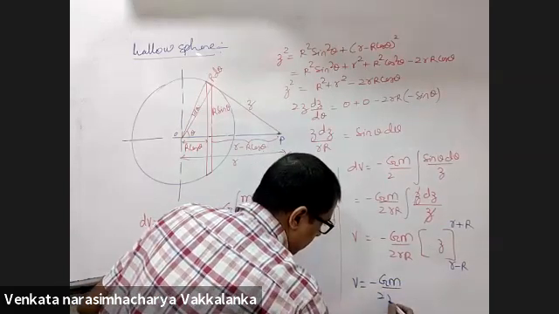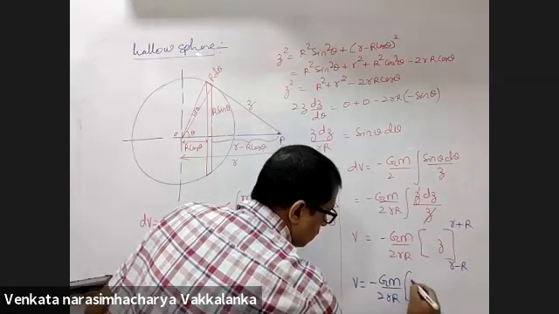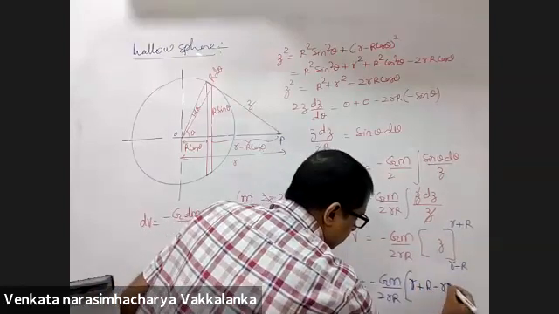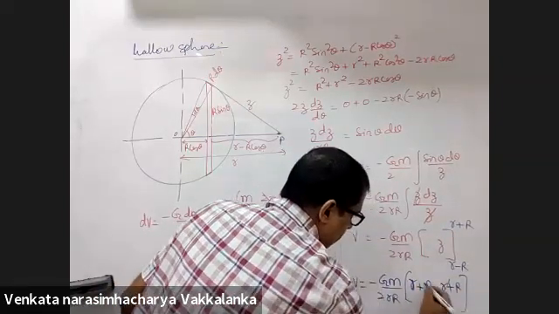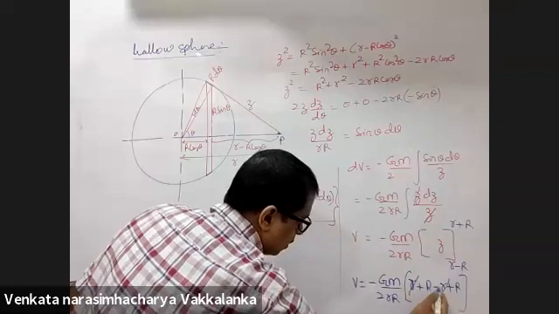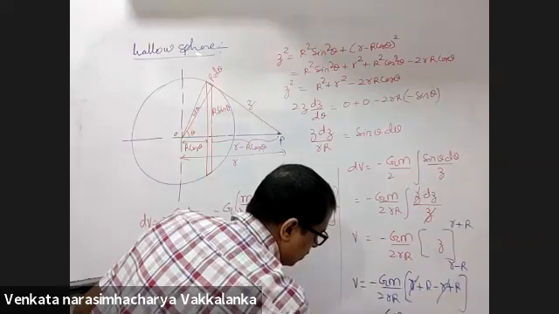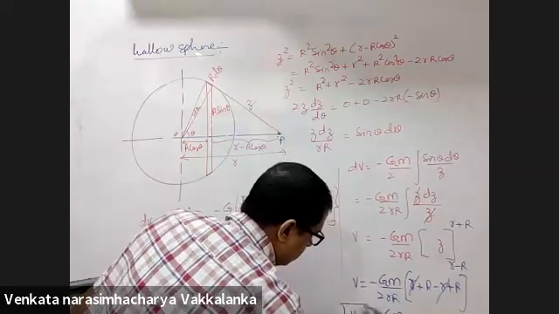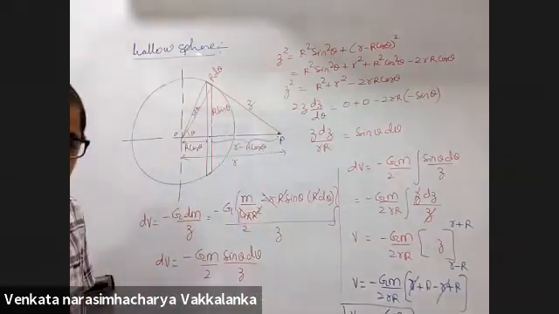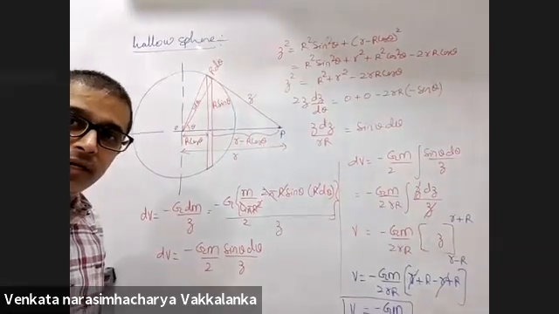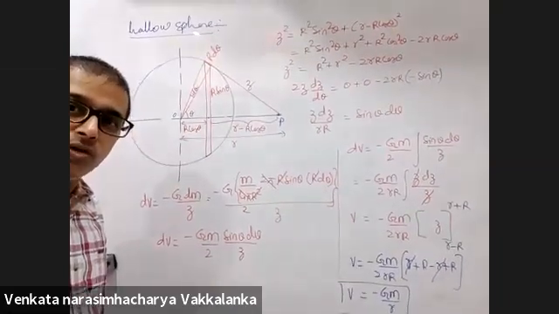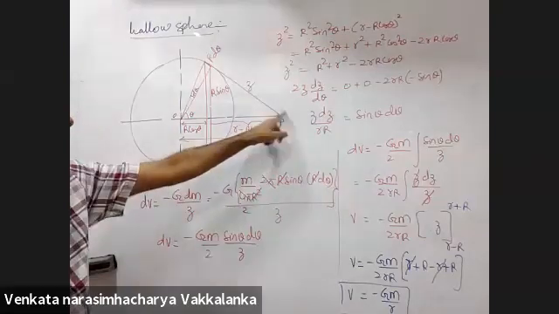Minus G M by 2 small r capital R, times (r plus R) minus (r minus R). The 2R will get cancelled out. Minus G M by small r is the expression for the potential due to a hollow sphere at an external point.